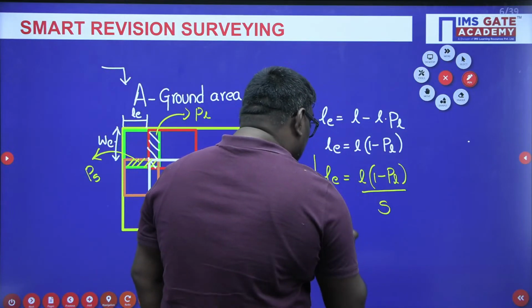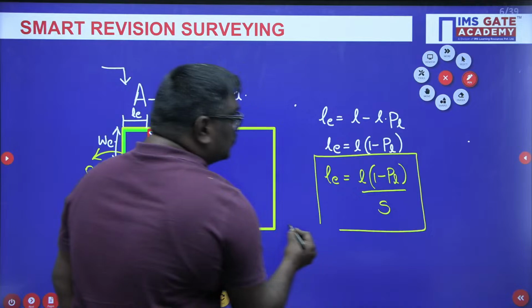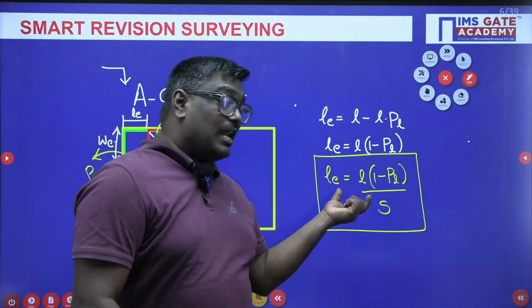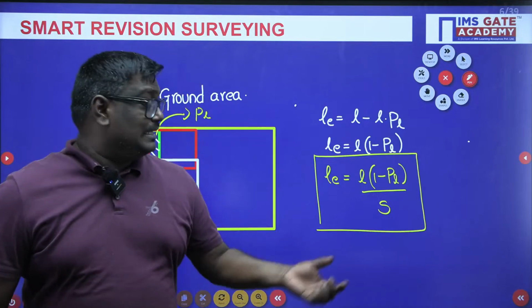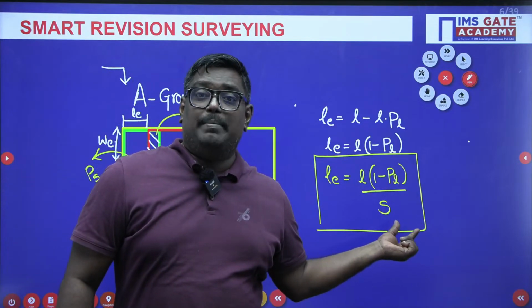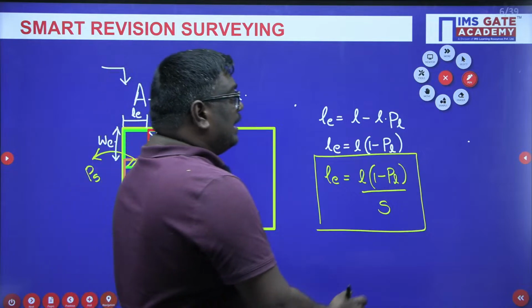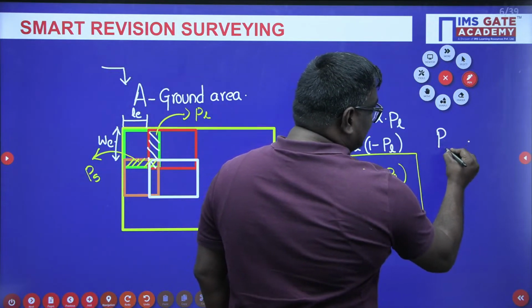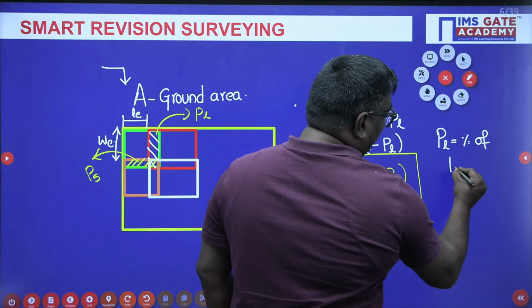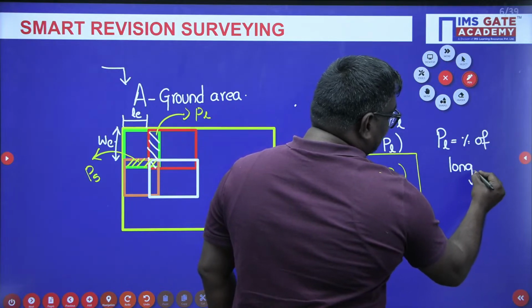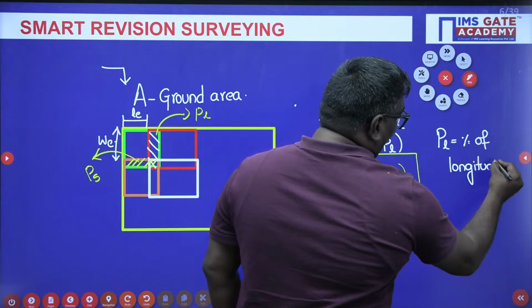In case of what, sir? They can ask you this question also, sir. Remember my dear students, they can ask you directly this also. The effective length of the photo in ground units is L into (1 minus PL) by S. And remember, sir, again and again I am telling you, PL is nothing but the percentage of longitudinal overlap.